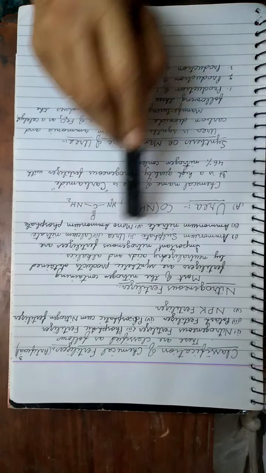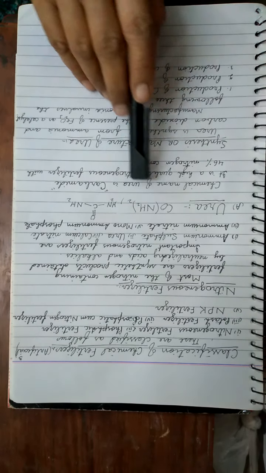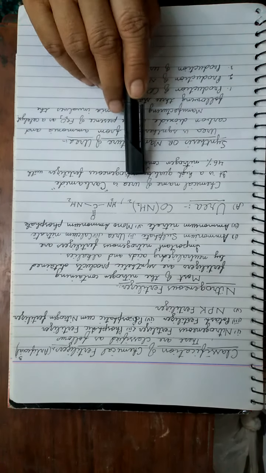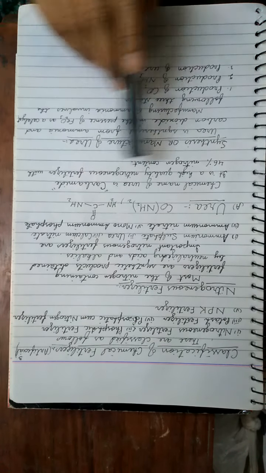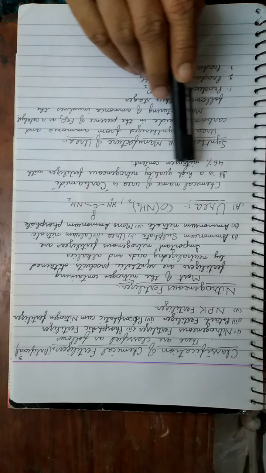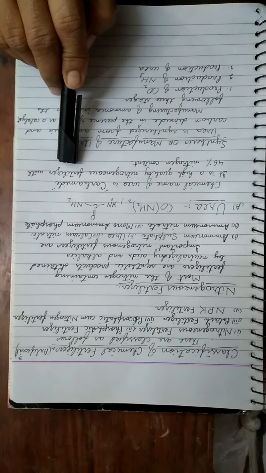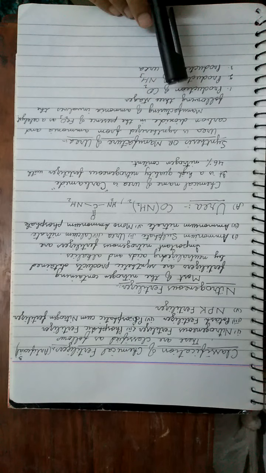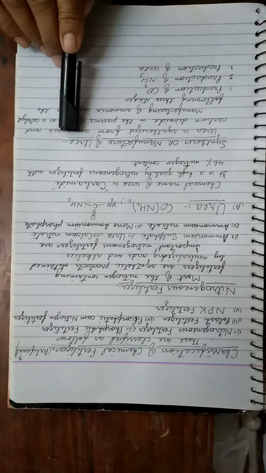Firstly, we will describe urea. This is the formula of urea. Chemical name of urea is carbamide. Urea is an organic compound. It is a high quality nitrogenous fertilizer with 46% nitrogen content. Synthesis or manufacture of urea.